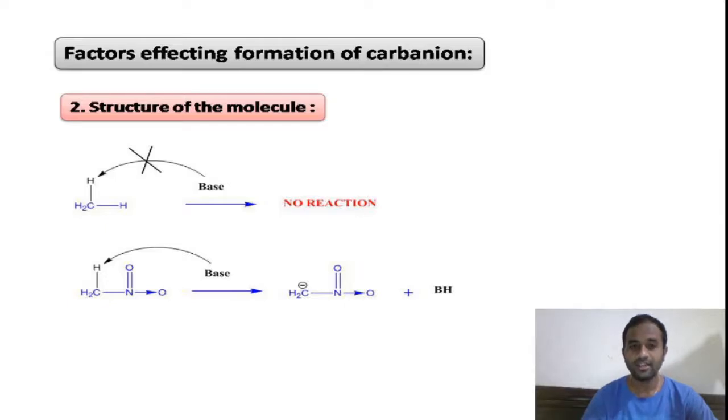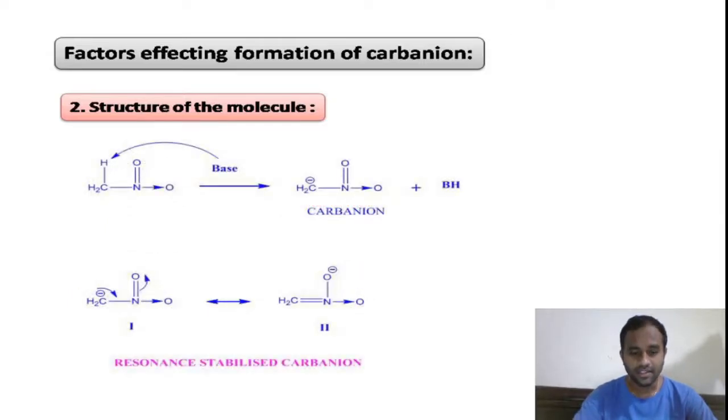If you look at the resonance structures of the carbon anion, the minus charge on the carbon anion is transferred to the oxygen atom via the mesomeric effect, right? What is the mesomeric effect?